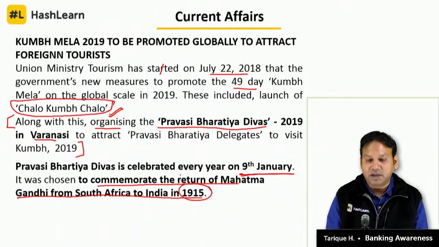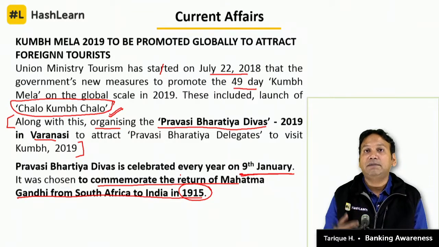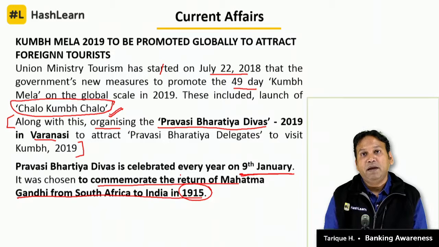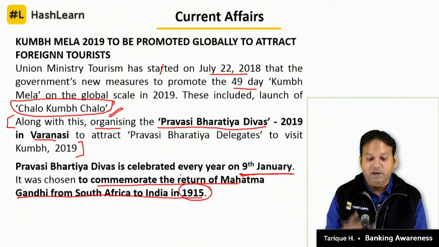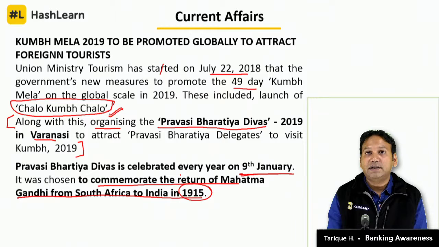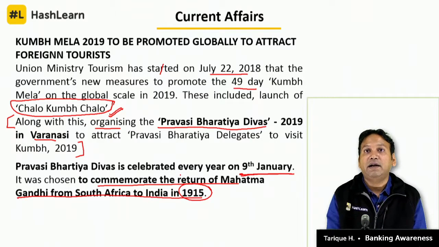तो ये एक और क्वेश्चन है कि first of all when is Pravasi Bharatiya Divas celebrated? That's answer is 9th of January. And then why is it celebrated on 9th of January? To commemorate the arrival of or return of Mahatma Gandhi from South Africa in the year 1915. Third question, where will Pravasi Bharatiya Divas 2019 be celebrated? The answer will be, it will be held in Varanasi.